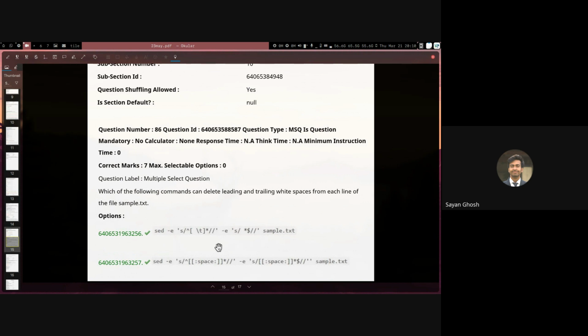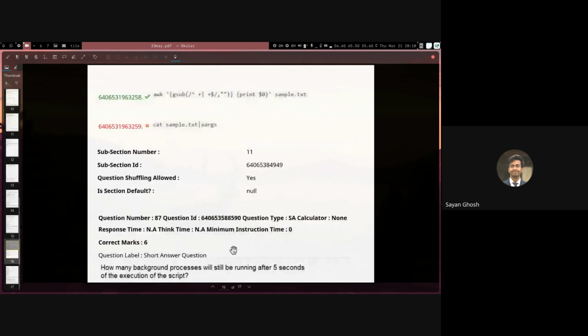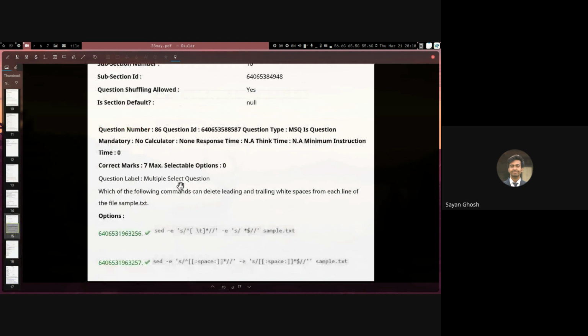Okay. The space class matches all white spaces. So the space character, the tab character, all of them are matched in this. In the third option, here we are using gsub inside awk. So gsub is basically a function that will do the same as sed substitution. It will do it globally.